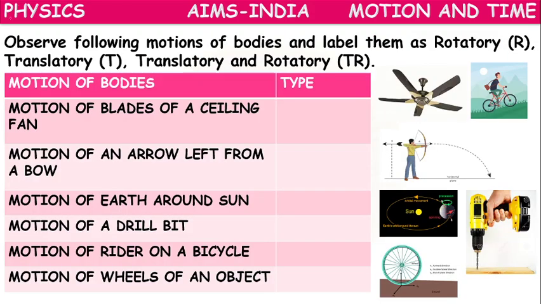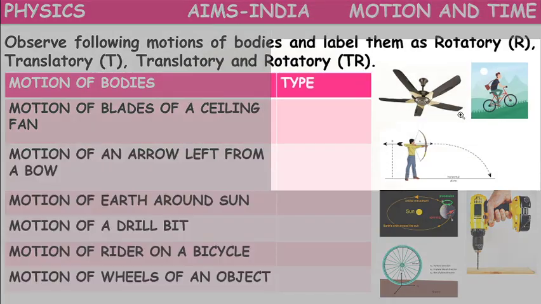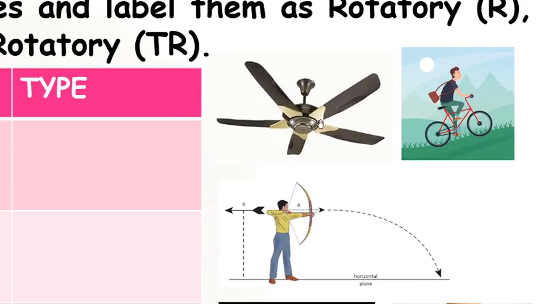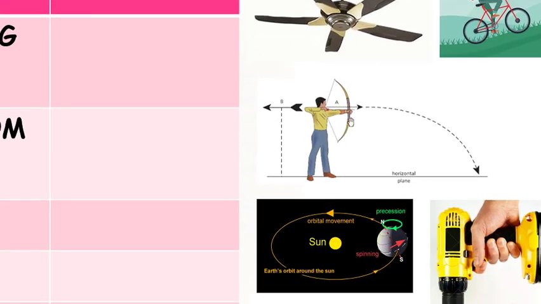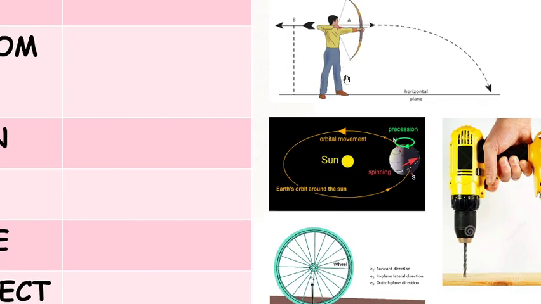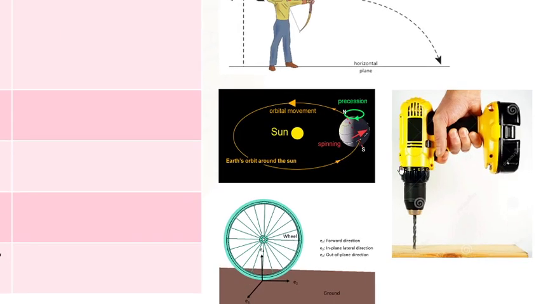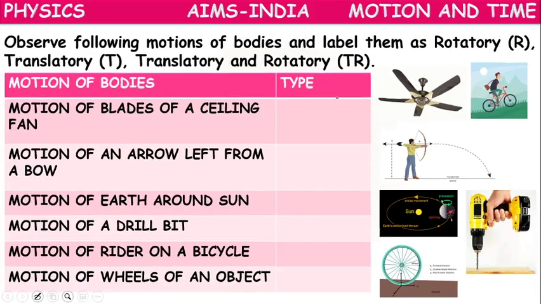So next, we have to observe all these examples here: the blades of a fan, a rider riding on a bicycle, an arrow released from a bow, the earth rotating around the sun, a drilling machine, or a wheel.